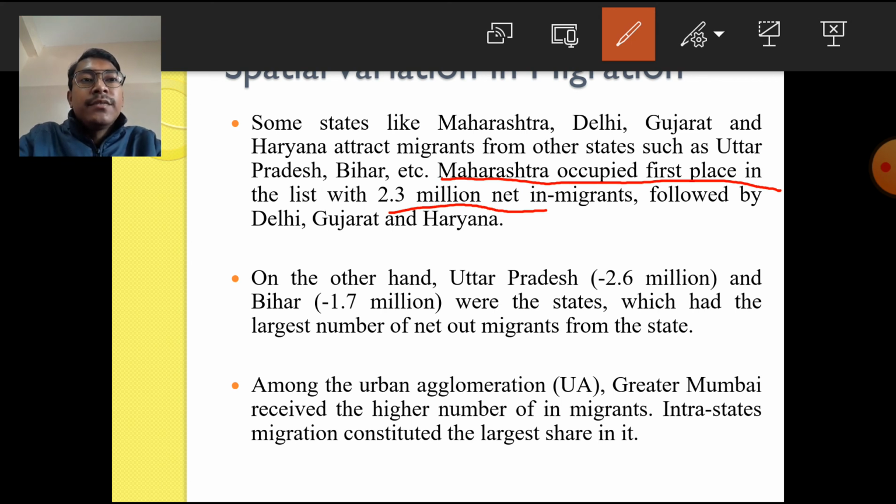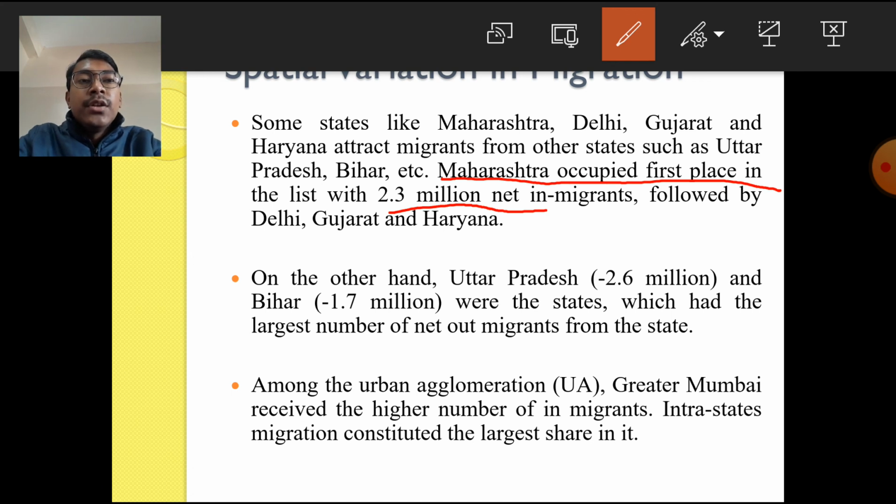So these are the four states which receive the highest number of in-migrants, and the state which receives the highest number is Maharashtra. Second highest is Delhi, third is Gujarat and the fourth is Haryana. On the other hand, out-migrants are the people who leave their own state and migrate to some other state.